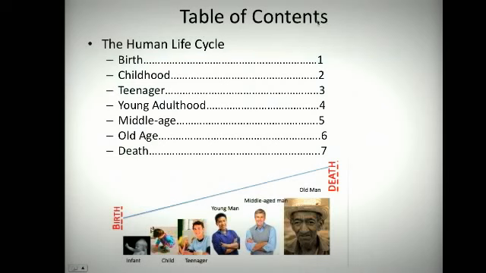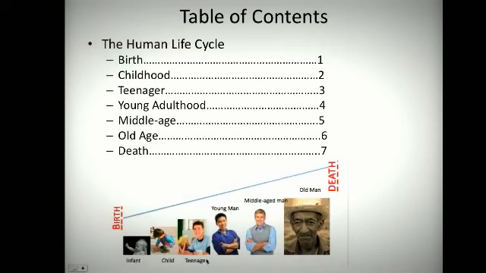Table of Contents. The Human Life Cycle. Birth, page 1. Childhood, page 2. Teenager, page 3. Young adulthood, page 4. Middle age, page 5. Old age, page 6. Death, page 7. Again, the cycle of life beginning with birth and ending with death.